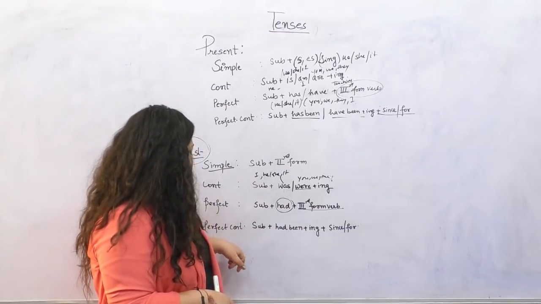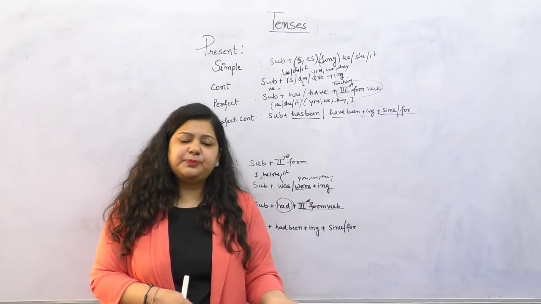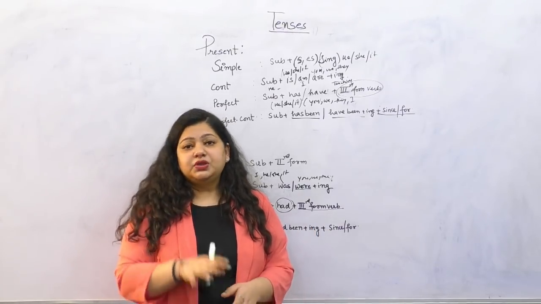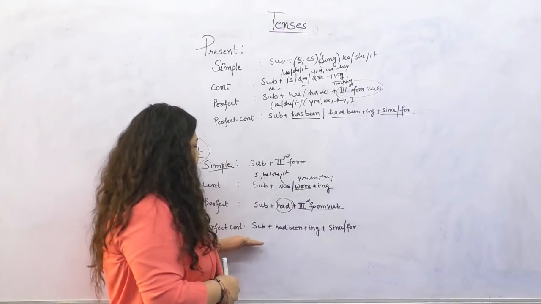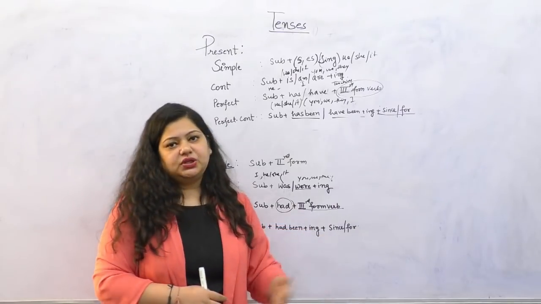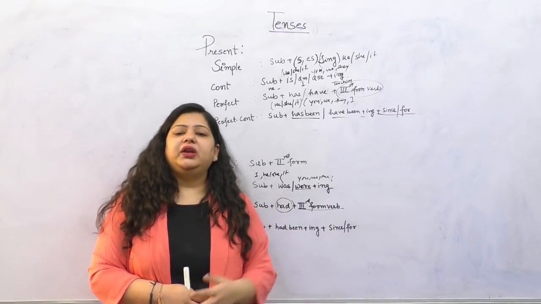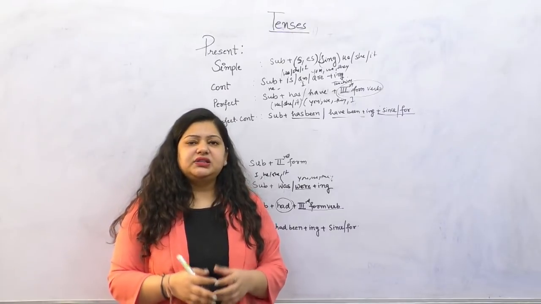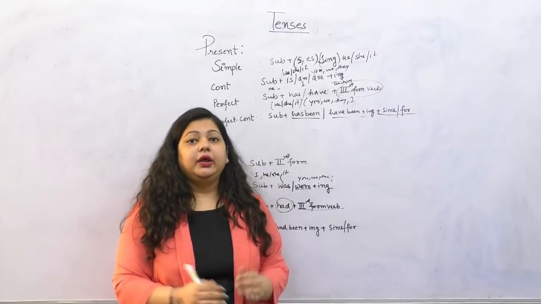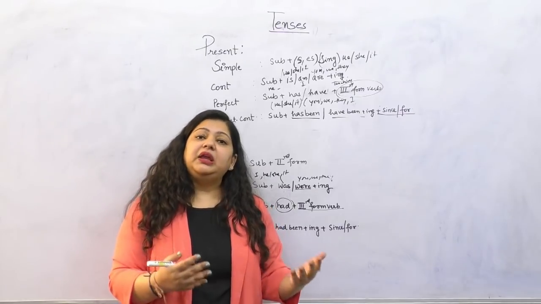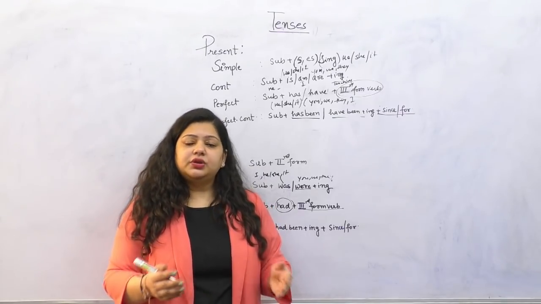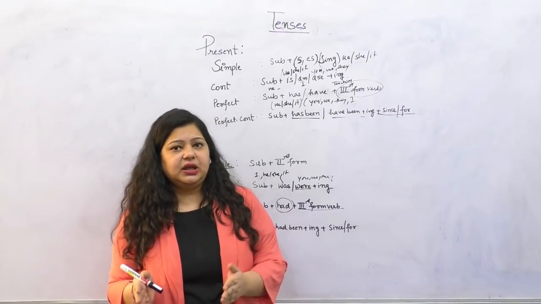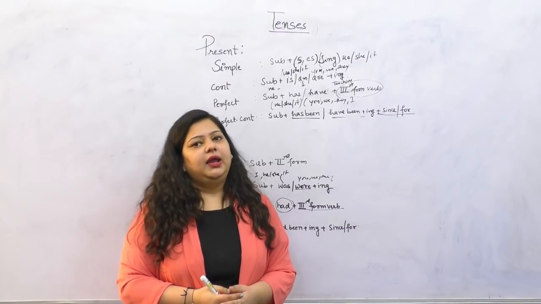So that is the usage of had. Clear? Now next is past perfect continuous. Past perfect continuous means something started in the past, lasted for a while, and then ended. For that, we use subject plus had been with ing and the usage of since and for. Like, I had been living in London for 2 years. That means it started in the past, it lasted for some time, and then ended. That means maybe he is no longer living in London now, right? So this is the concept of past perfect continuous: something that started in the past, lasted for a while, and then ended.